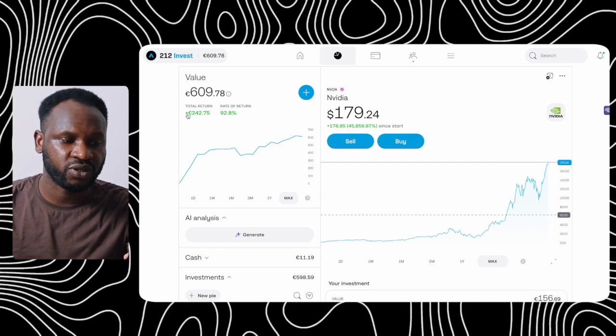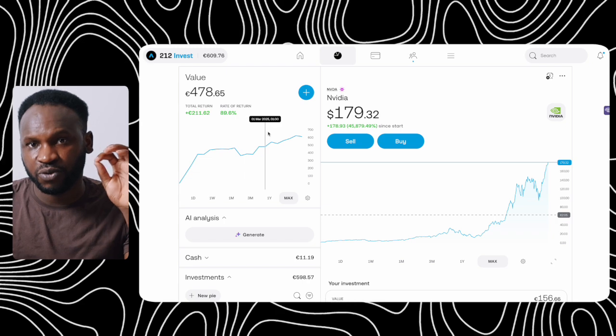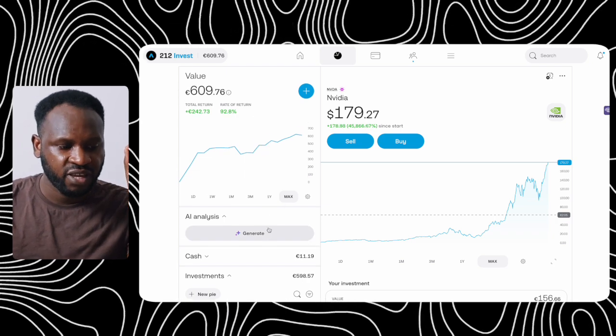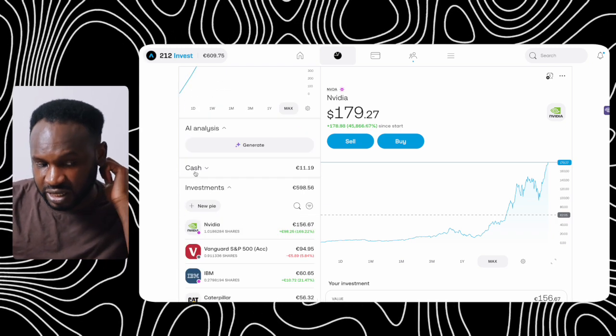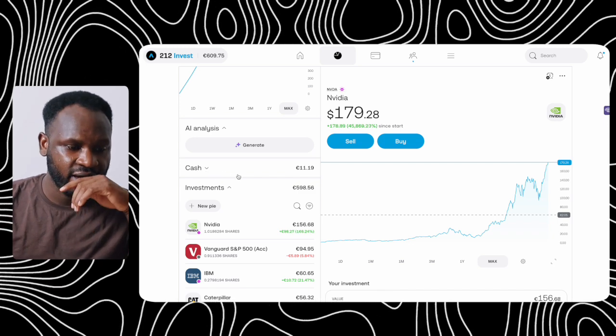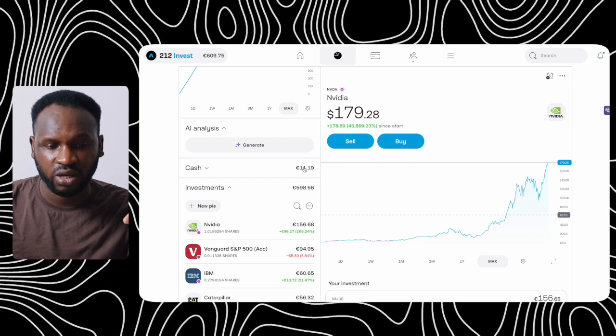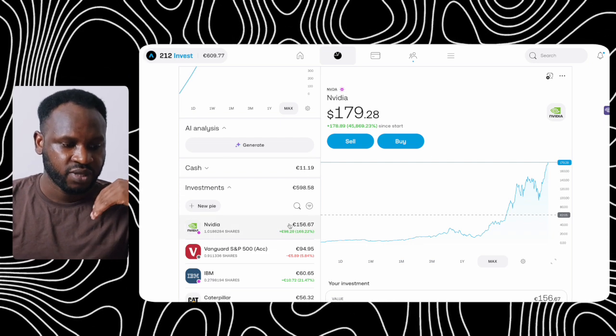You can see the profit, 242 euros in profit from my investment. If I scroll down here, you will see the cash that I currently have in my account, and this is the total amount I have invested, and 11 euros plus on my account.